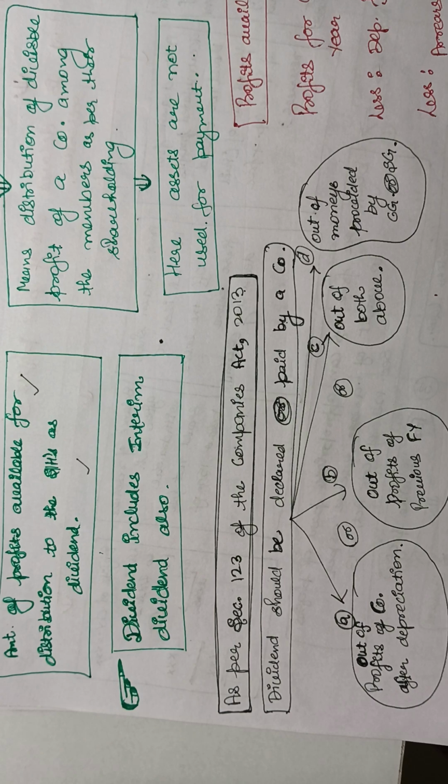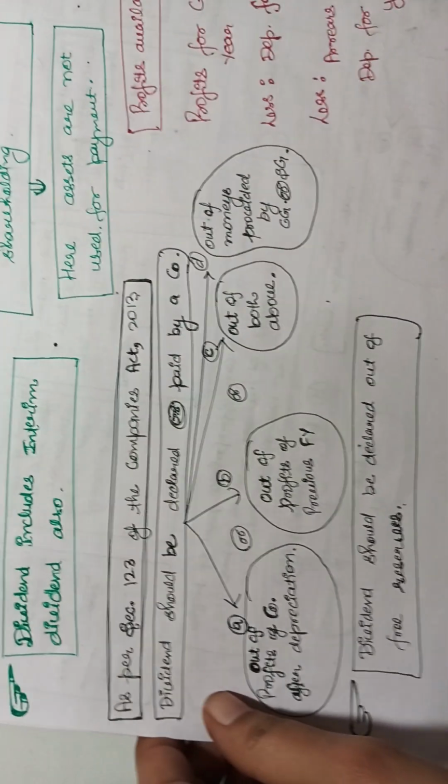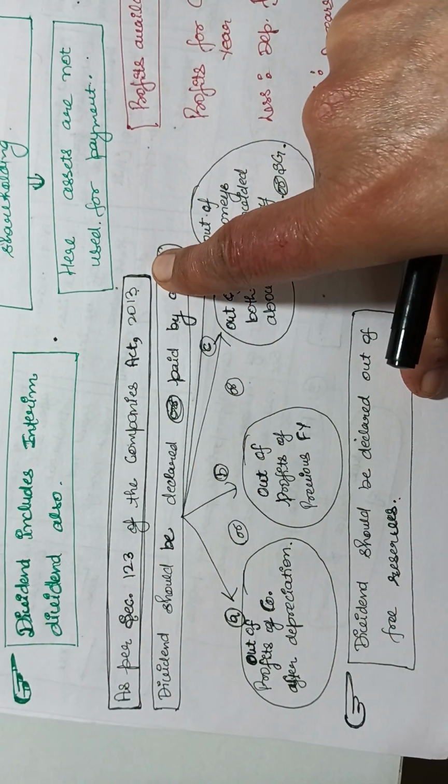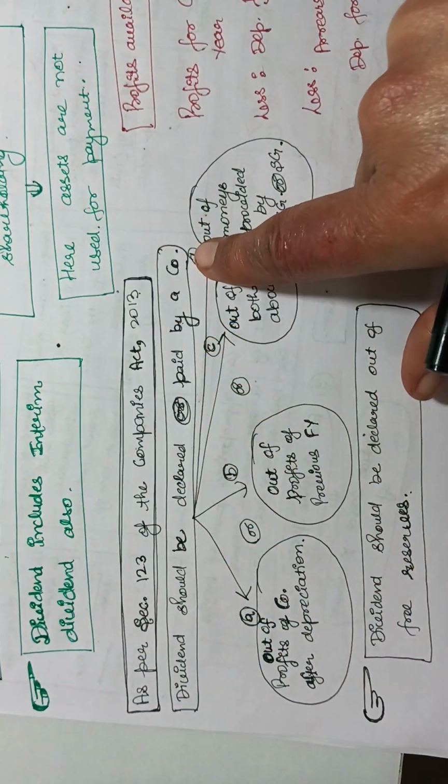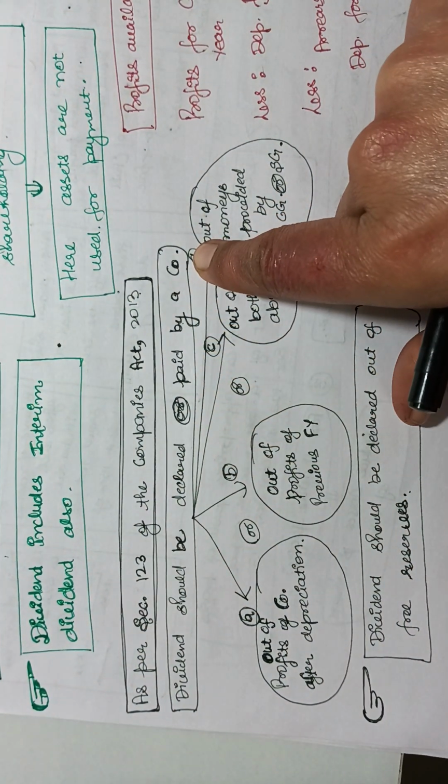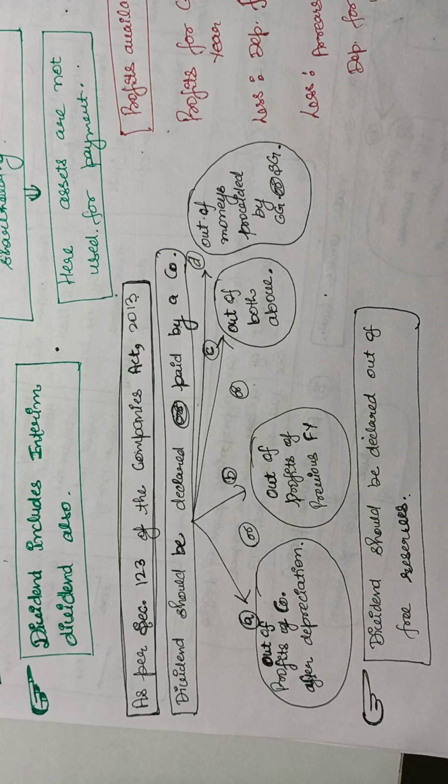As per section 123 of the Companies Act 2013, dividend should be declared or paid by a company. Here are given the sources of dividend, like from which sources you can declare the dividend or which profit can be used for the payment of the dividend.